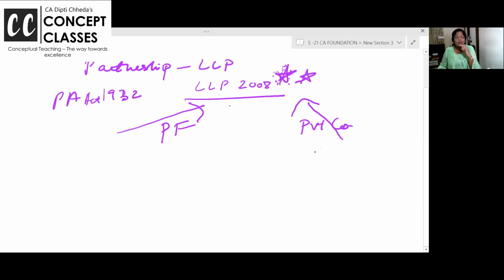Private company has a lot of compliances with the ROC, Registrar of Companies. So now with this, let me tell you, so many of my friends are partners in a firm where there are 110 partners, but it's an LLP. Like in India, we have all the Big Four, no?